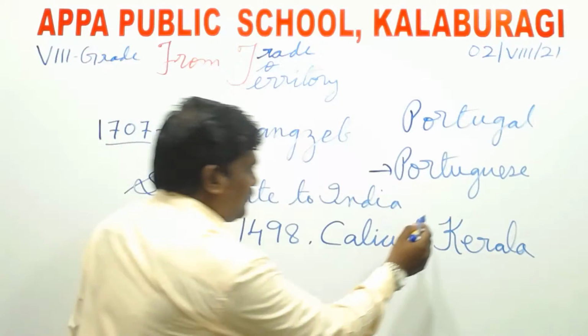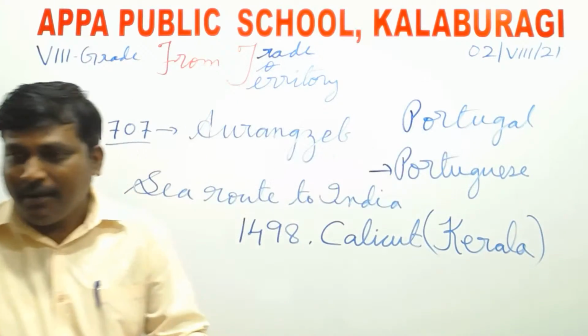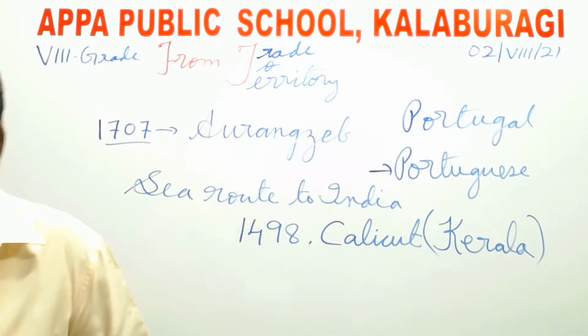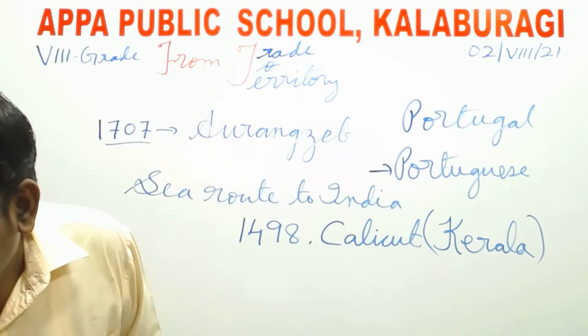Okay, Calicut, it is in the state of Kerala. So please make a note. In the year 1498, Shashank, yes, right, Netherlands, Rohit.